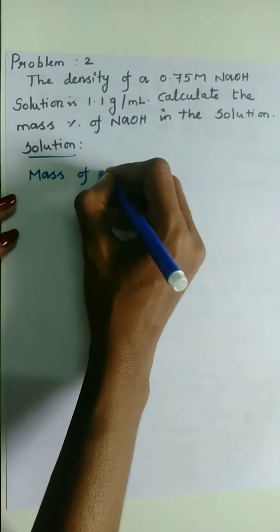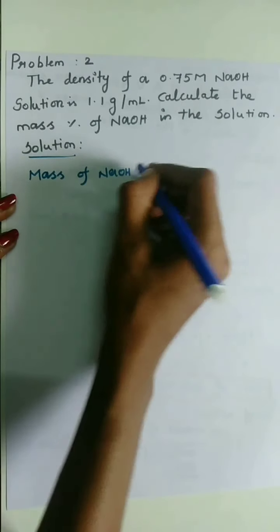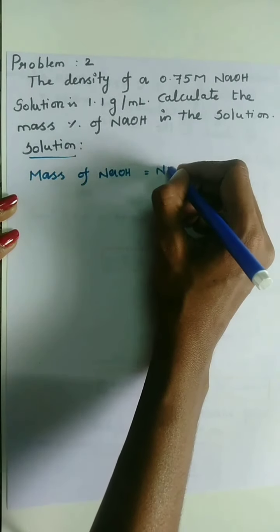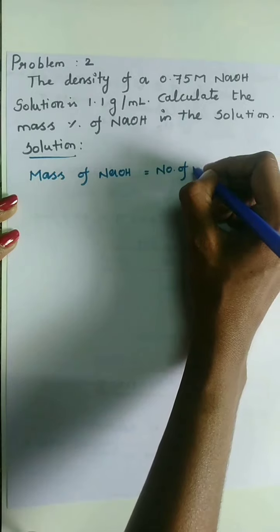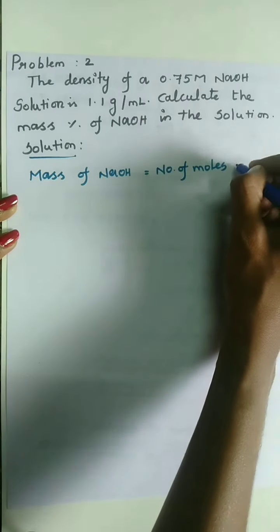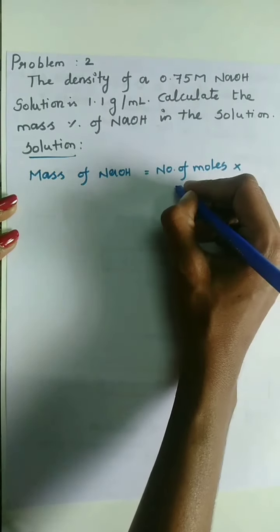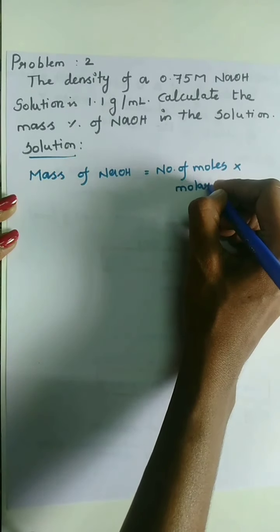Mass of NaOH is equal to number of moles multiplied by molar mass.